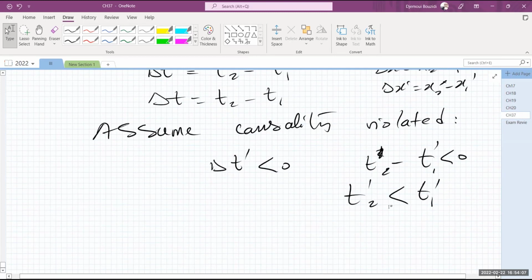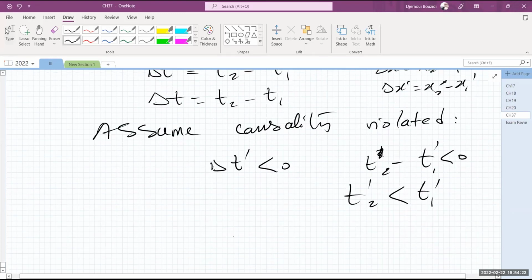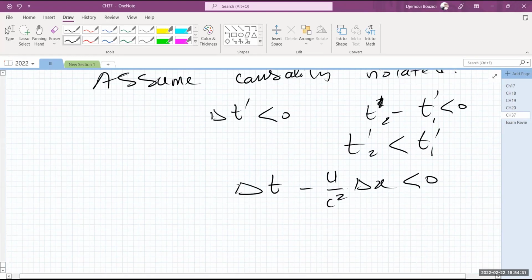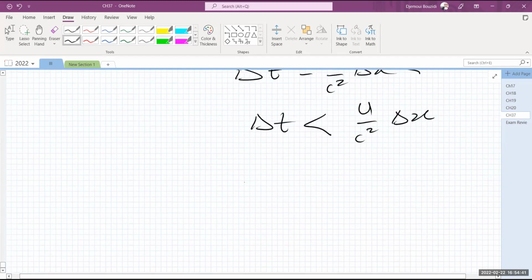Okay, let's assume that actually T1 prime does not happen before T2 prime. If that's the case, that means this delta T prime is negative, which means that this whole thing is negative. That means delta T minus U over C squared delta X is actually negative, which means that delta T is less than U over C squared delta X, which means that if I move things around a little, that delta X over delta T